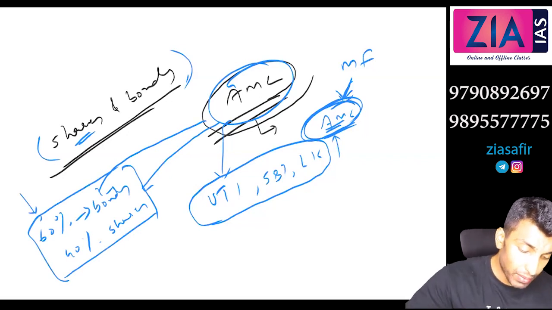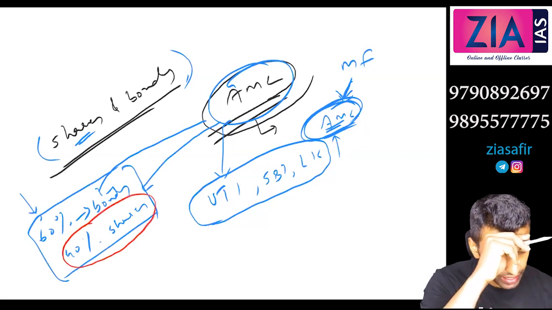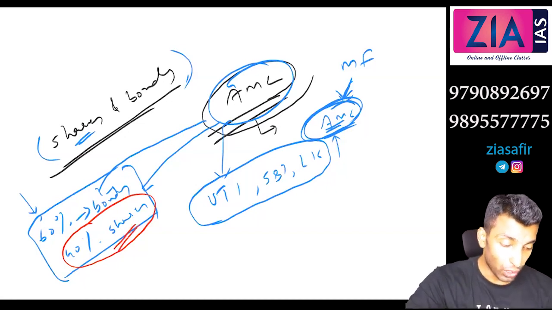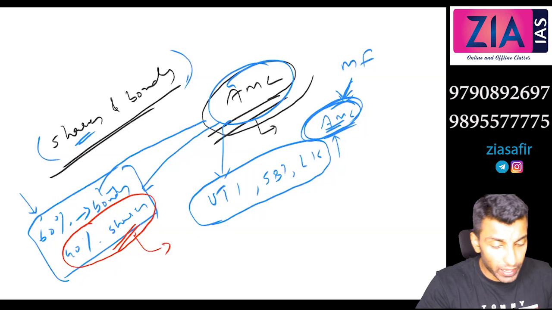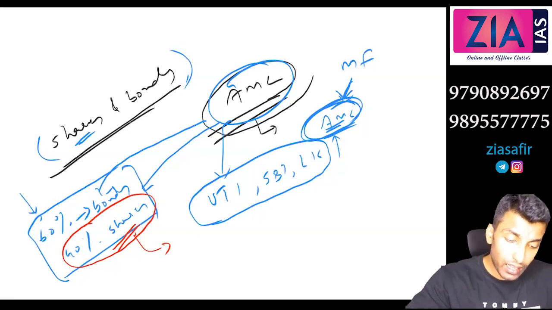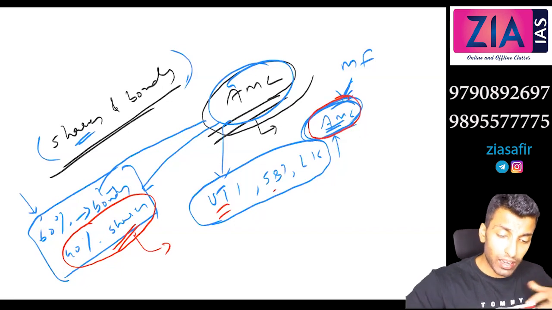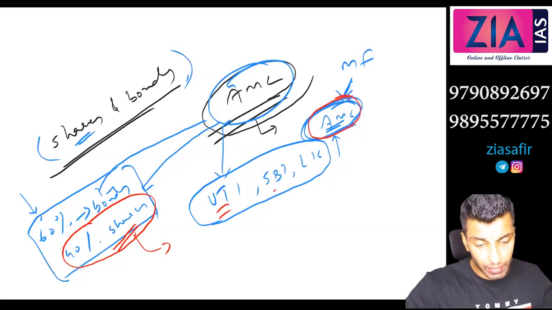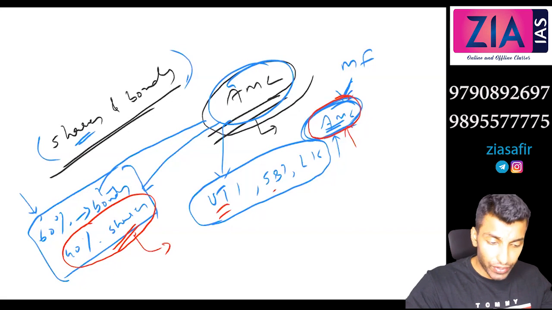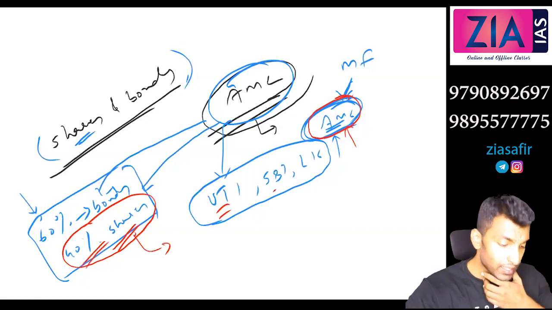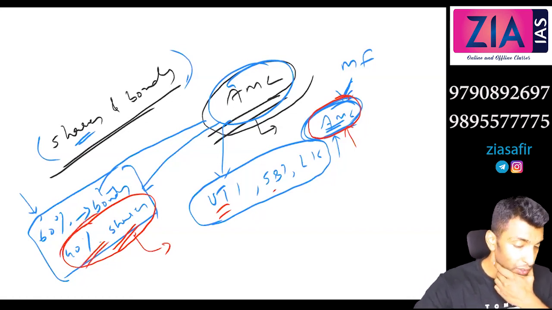But when we discuss this 40% in shares, you may think that there will be a risk involved here, but we are talking about the long term. Long-term shares may not be risky, and UTI, SBI, their asset management company is deciding the shares. So they will have a complete idea. They might have conducted the viability study, and everything would have been done. So accordingly only they will select the shares. So there won't be any risk here, even though 40% is going to shares.